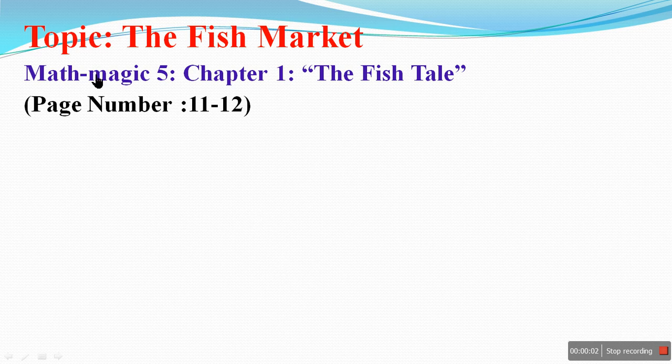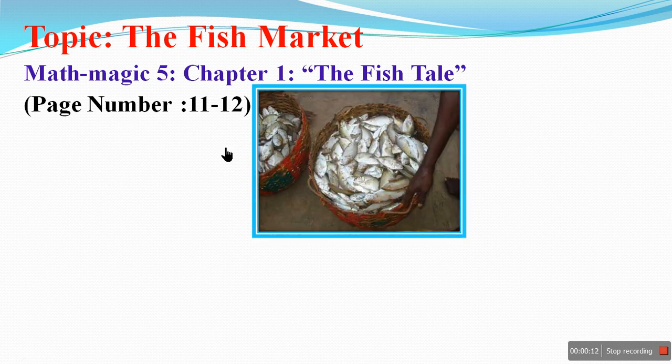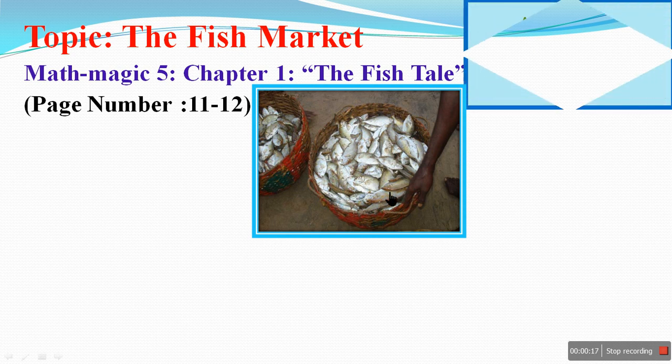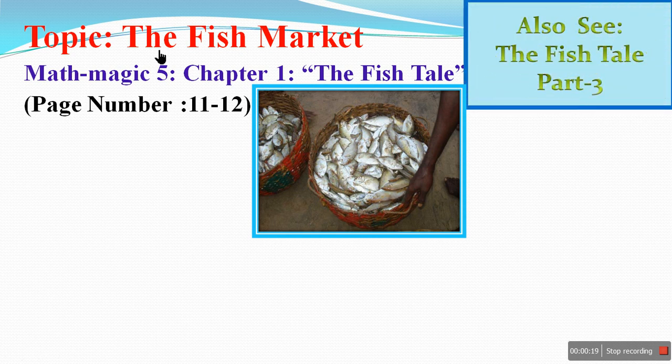Good morning, children. Today's topic is the fish market, Mathemagic, Class 5, Chapter 1, the fish tail, on page numbers 11 and 12. You can see someone is selling his fish here. In this chapter, I will discuss only the fish market, the detail of this topic, and the rest of the chapter.